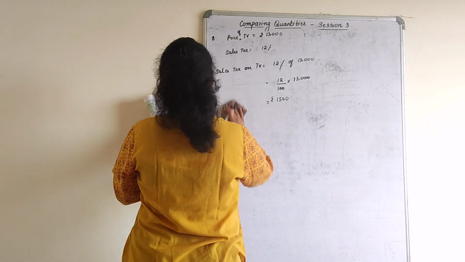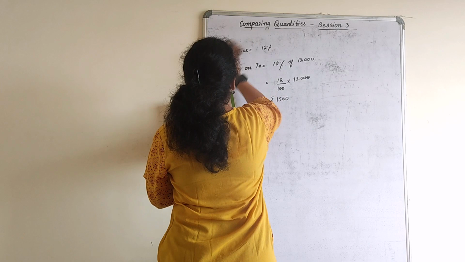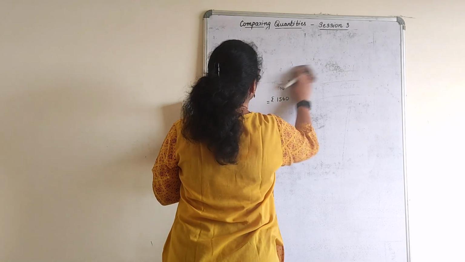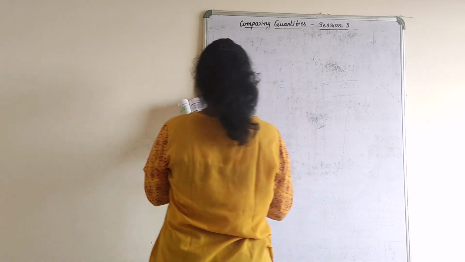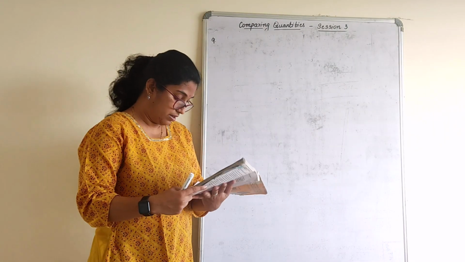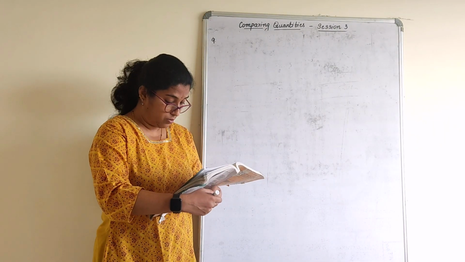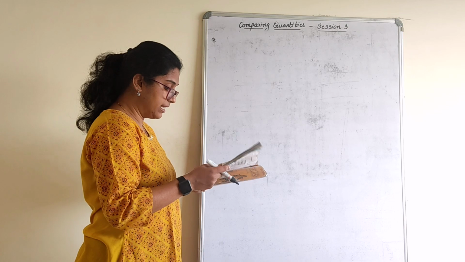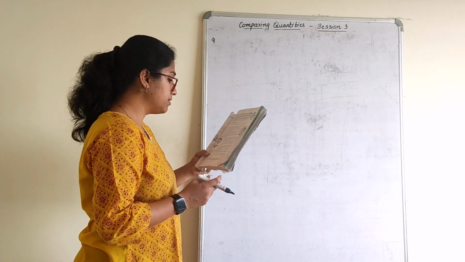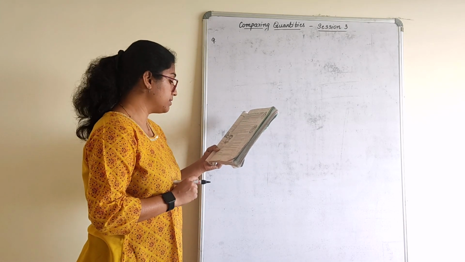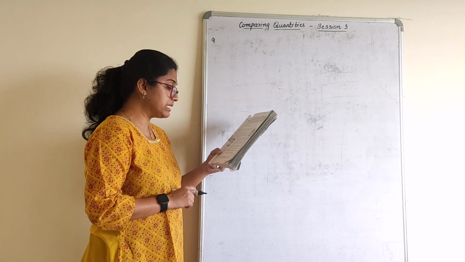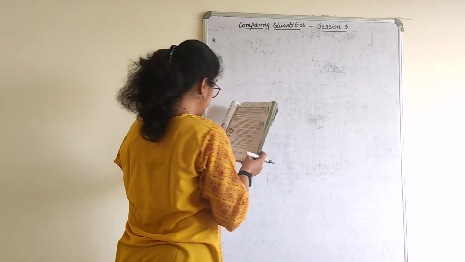The next one. Ninth one. Arun bought a pair of skates at a sale where the discount given was 20%. If the amount he pays is 1600, find the marked price.